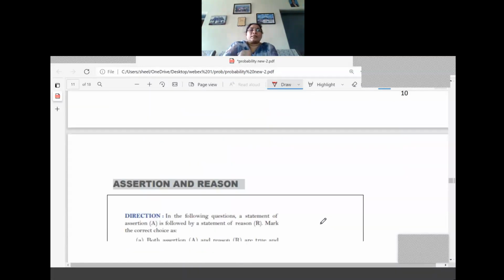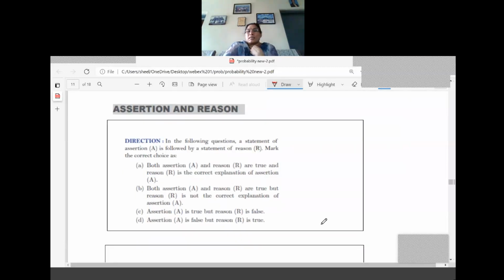Now the new pattern: assertion and reason. Listen, all of you. Assertion and reason means they will give first only. I'll read the direction. In the following questions, a statement of assertion, that is denoted A, is followed by the statement of reason R. Mark the correct choice. Means A as well as R is given. What is A? Statement. What is R? Reason is given.